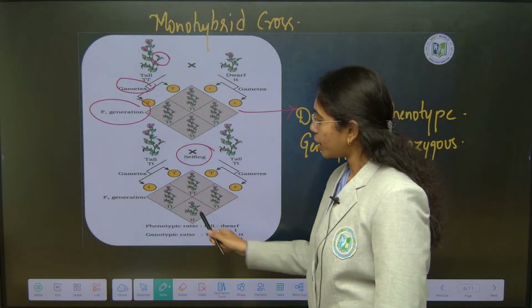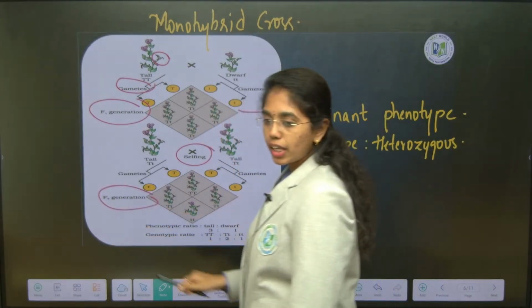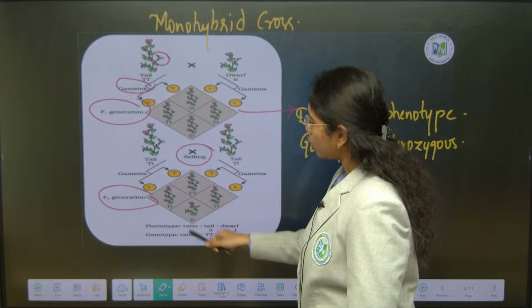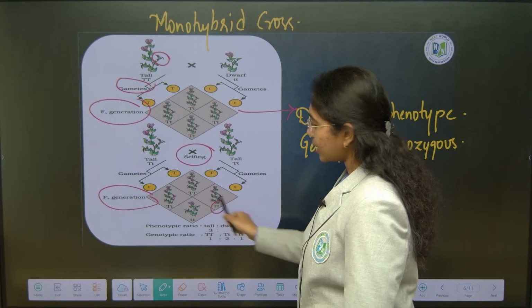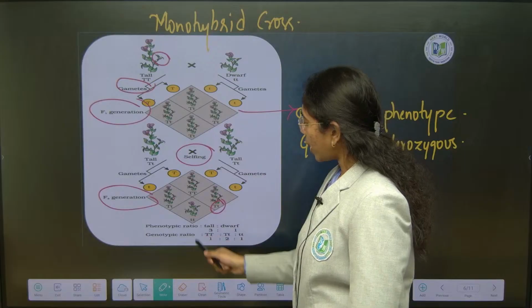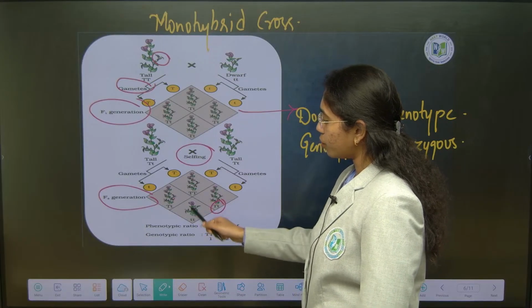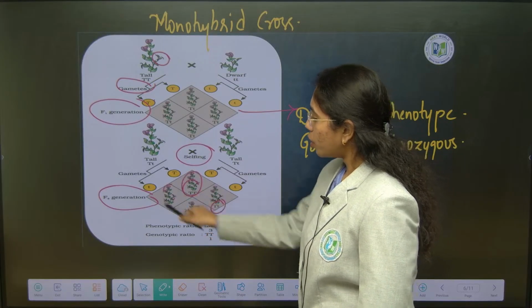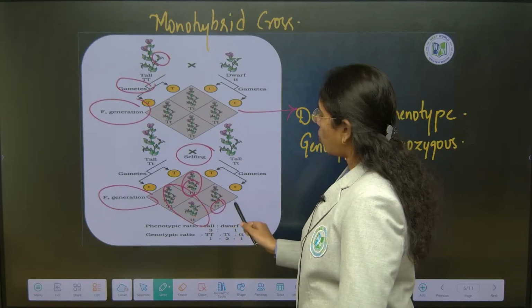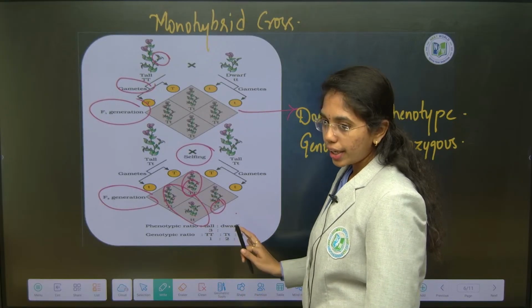Selfing of F1 generation will give you the second filial generation, where the phenotypic ratio is 3 dominant to 1 recessive. Genotypic ratio is 1:2:1. 1 is homozygous dominant, 2 are heterozygous dominant, 1 is homozygous recessive. Till here it is clear, right?